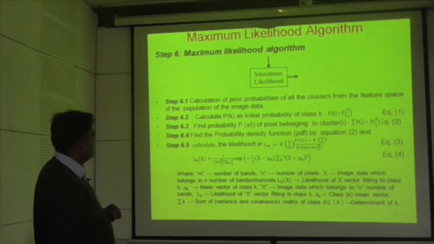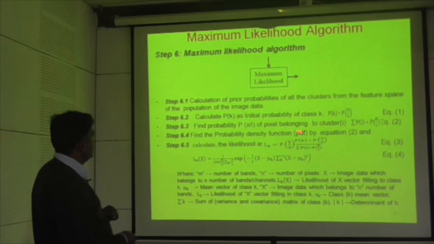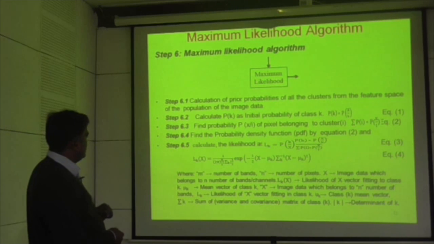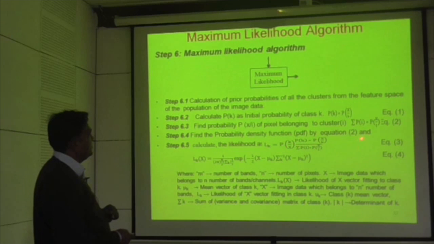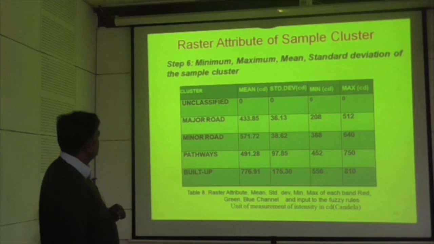Then we have simulated these parameters by using the maximum likelihood algorithm, in which we first calculated the prior probabilities of all the clusters. Then the initial probability of class K is calculated by this formula, equation 1. Then we calculated the probability P of x for a pixel belonging to cluster I by equation number 2. Then the probability density function is calculated by equation number 2, and the likelihood estimation is done. So these are the parameters we got from the minimum, maximum, mean and standard deviation of the sample cluster.